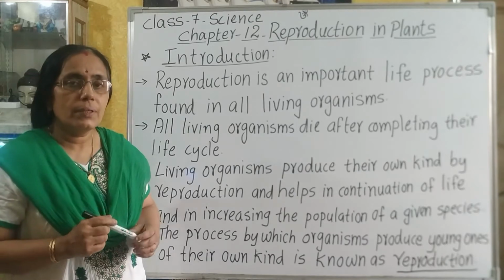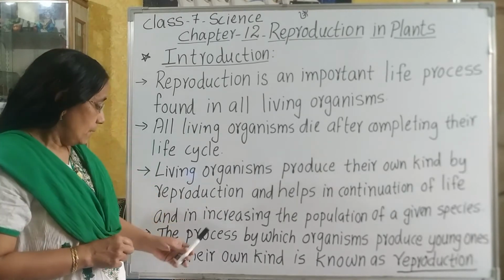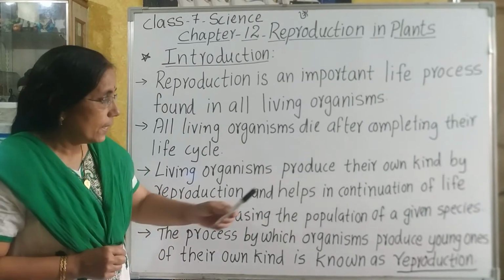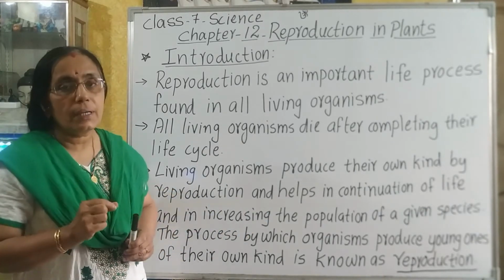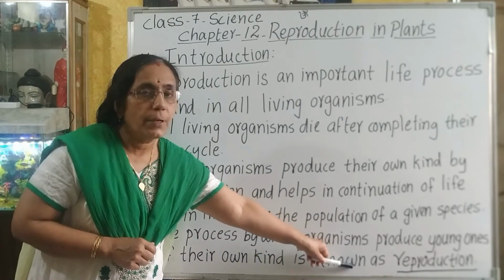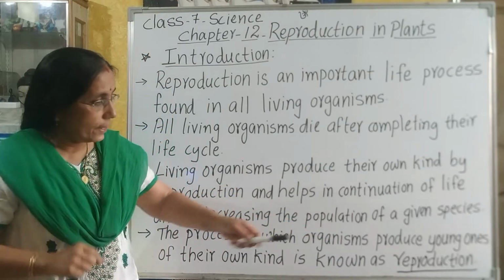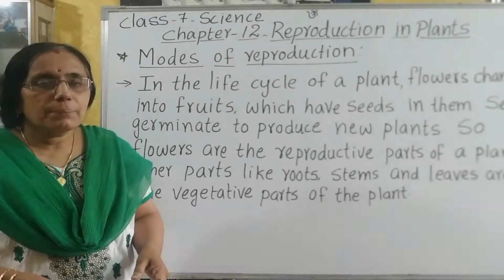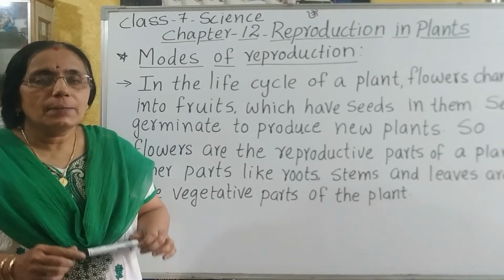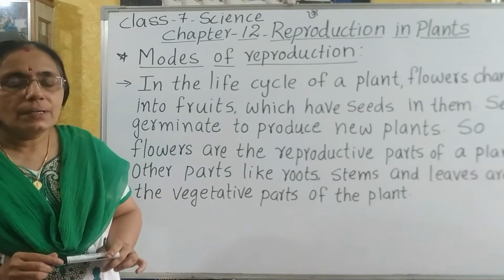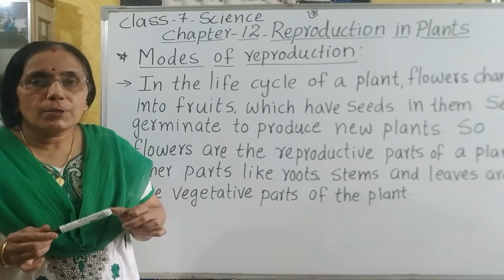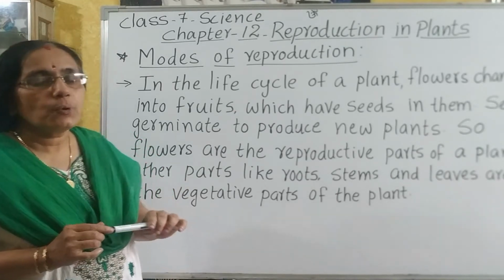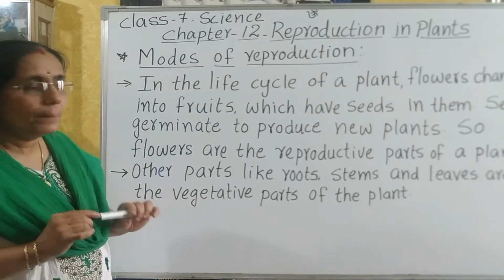So, how can we define reproduction? The process by which organisms produce young ones of their own kind is known as reproduction. So, here young ones means offspring. In this chapter, we are going to study about the reproduction in plants. You know many things about plants. Plants reproduce in many different ways. That is, modes of reproduction in plants are many.